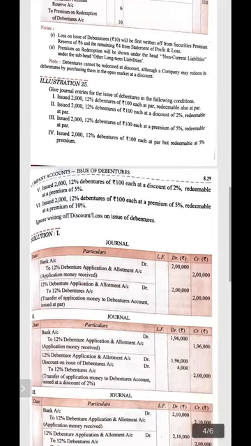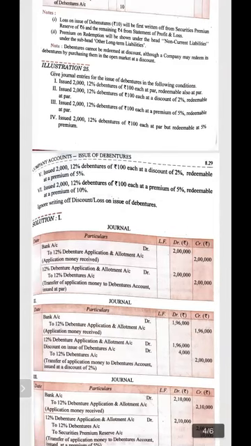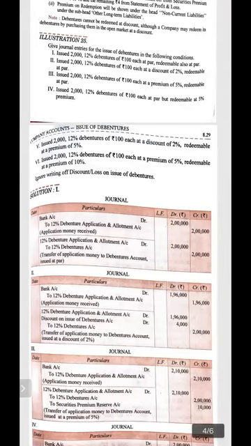Here illustration number 25 is given. Let's do it, then it will be more clear to you. Give the journal entries for issue of debenture in the following conditions. Issue 2000 12% debentures of rupees 100 each at par, redeemable at par.